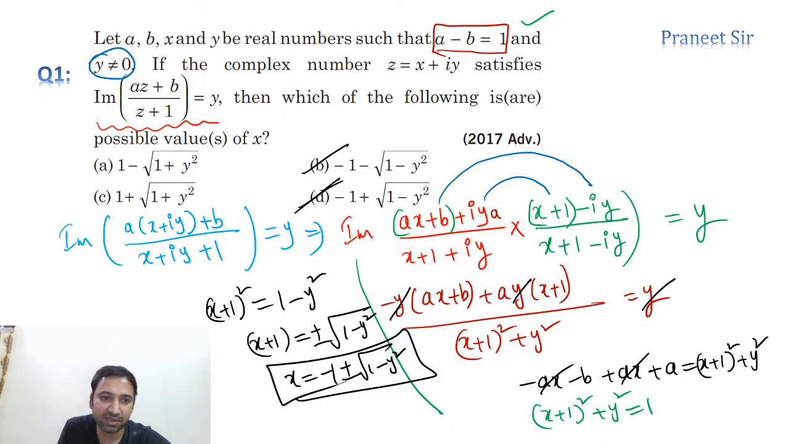Any doubts in this? Initially we made a mistake by forgetting this a. Now real into imaginary, imaginary into real. Which is the imaginary part, I just calculated and equated to y. So y we cancelled and cross multiplied this. Here I am getting a minus b. Wherever a minus b is there, I just substituted 1. So finally x plus 1 whole square is equal to 1 minus y square. X plus 1 is equal to plus or minus square root of 1 minus y square. So for x we are getting 2 values, b and d.